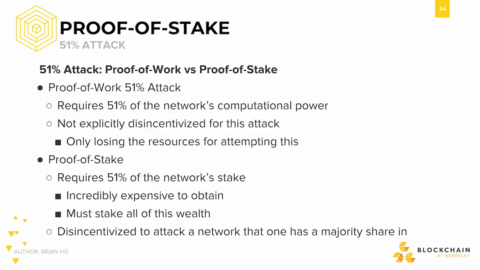This is incredibly expensive, and the attacker must stake all of their wealth in order to attempt executing the attack. Also, since this attacker owns 51% of the cryptocurrency, it is not in their best interest to attack a network that they hold a majority share in, if the value of the cryptocurrency were to drop due to the attack. As seen, there are major drawbacks in attempting this, another example of proof of stake's disincentive-focused system.